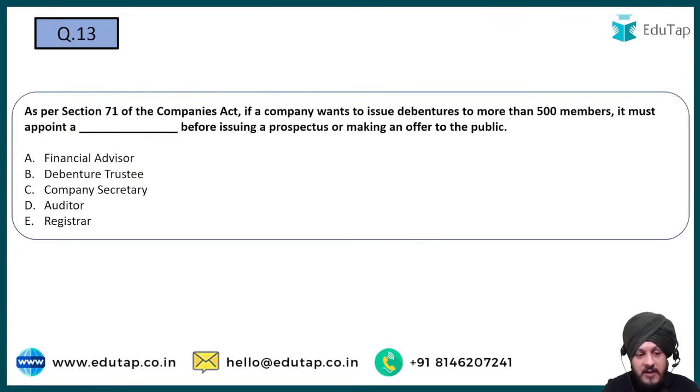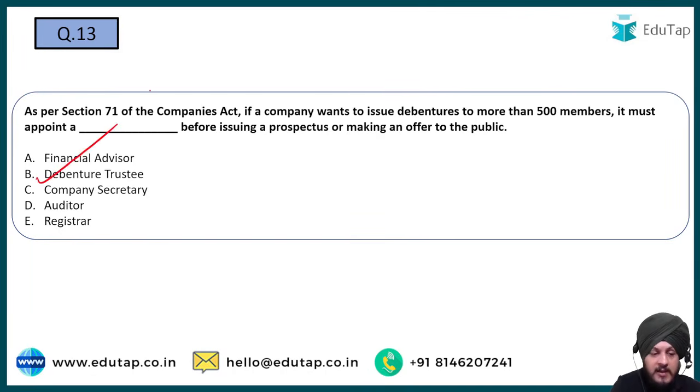As per section 71 of the Company Act, if a company wants to issue debentures to more than 500 members, it must appoint a dash before issuing a prospectus or making an offer to the public. Option A, financial advisor. Option B, debenture trustee. Option C, company secretary. Option D, auditor. And option E, registrar. So the correct answer to this question is going to be what?